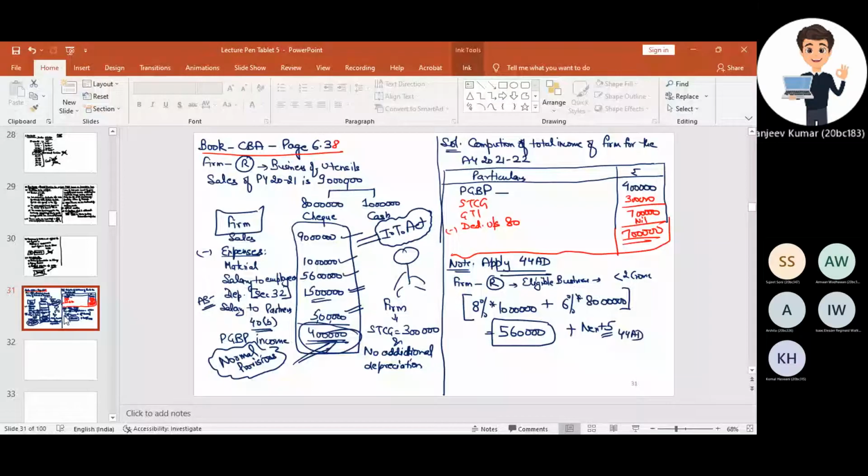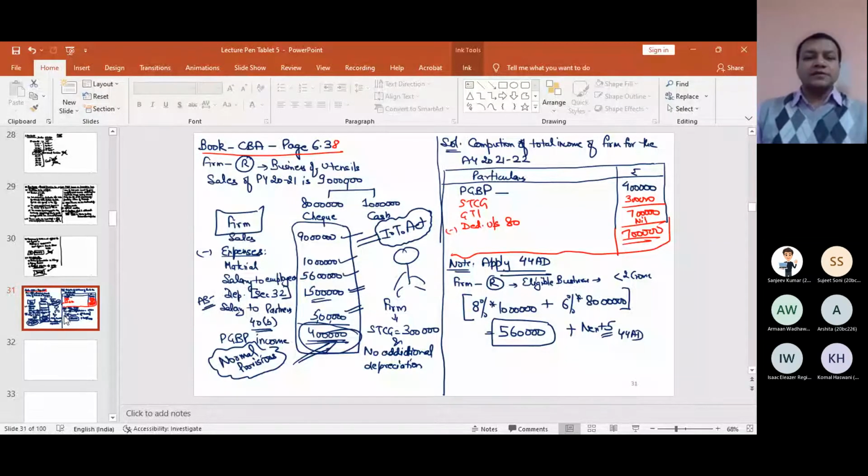So let me first show you the provision, or you please start writing what 44ADA is in simplified version. Now since I have shown you the act for 44AD, you can now easily read 44ADA. It is much easier than 44AD. So write some basics of 44ADA and then I will discuss one numerical with you.